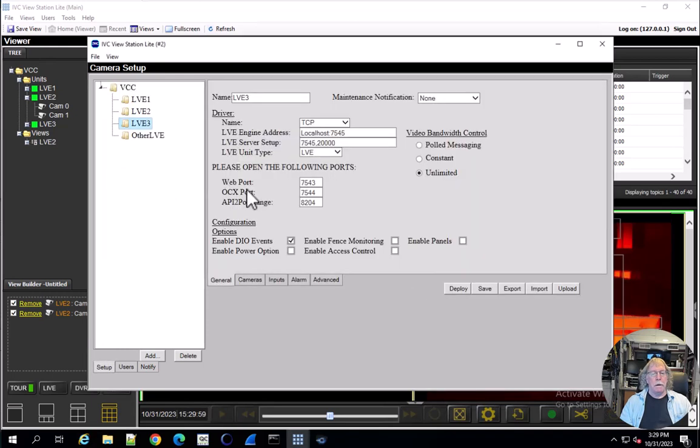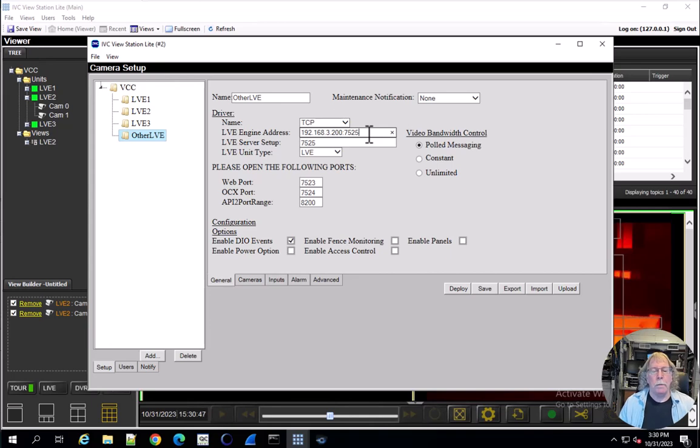Okay, now we've got the other LVE, and now we've got to give it the proper address, which is 192.168.3.200. And we're going to add the port :7525.